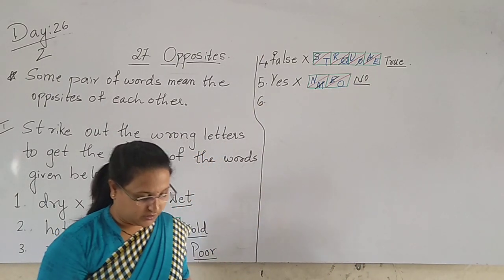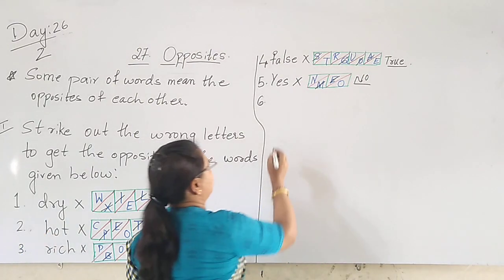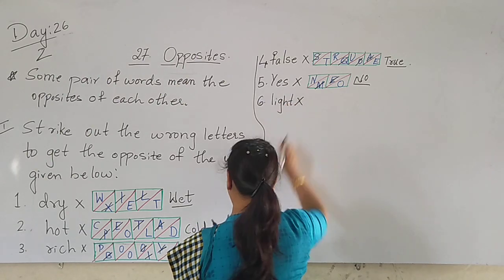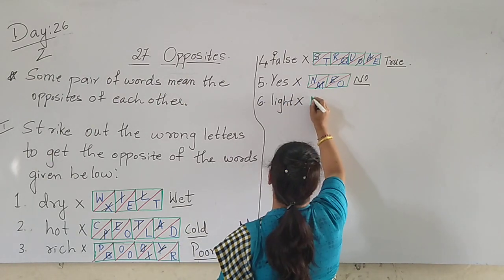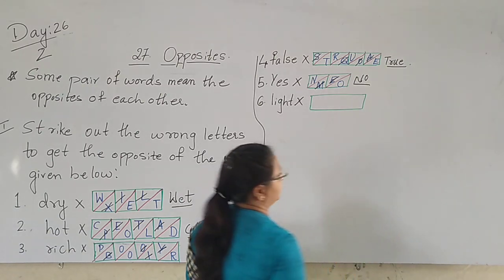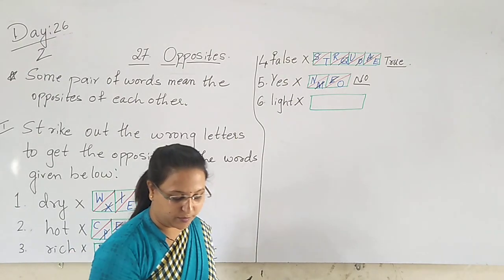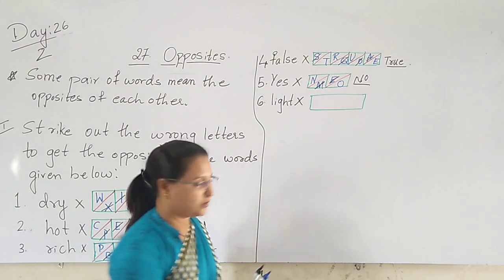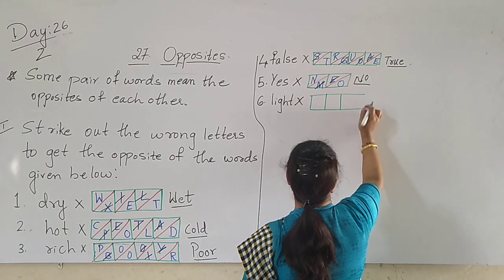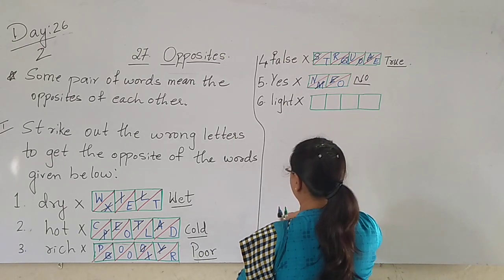Sixth one. L-I-G-H-T, light. So here we have to draw 4 boxes. Yes, how many boxes, children? 4. 1, 2, 3, 4.